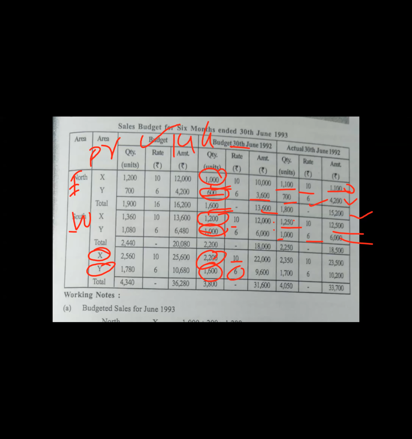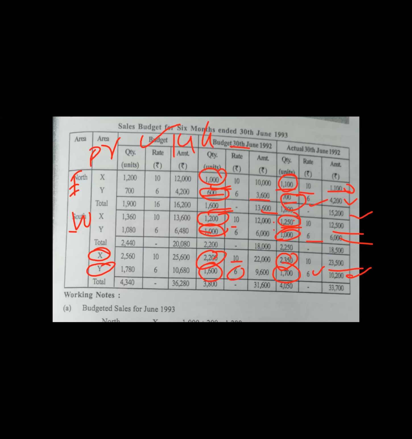So now we need to add product wise. Product X actual 1,100 and 1,250 together, 2,350 into 10, 23,500. 700 and 1,000, 1,700 into 6, 10,200.